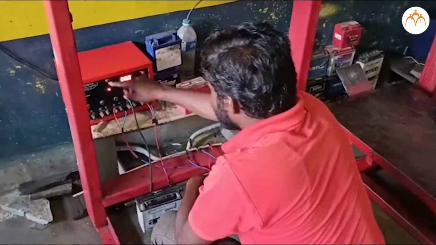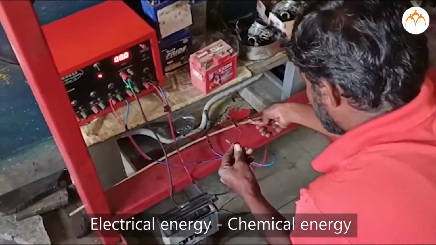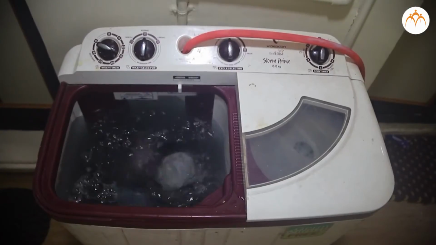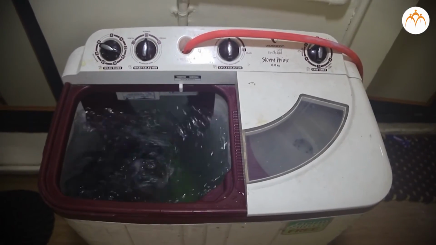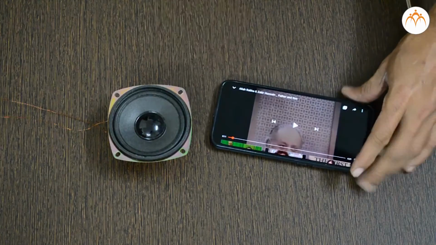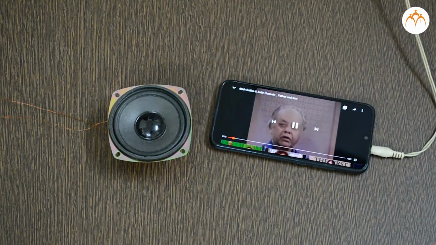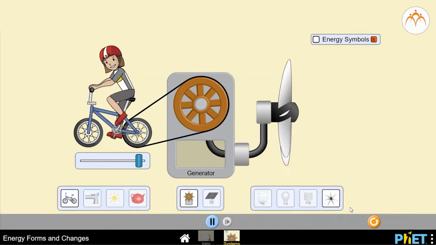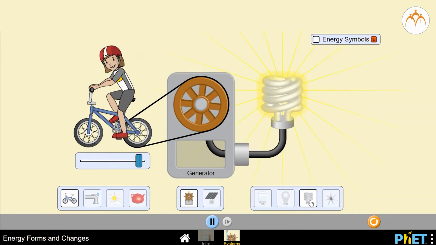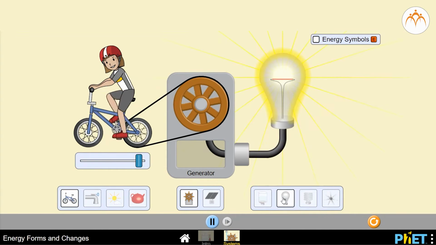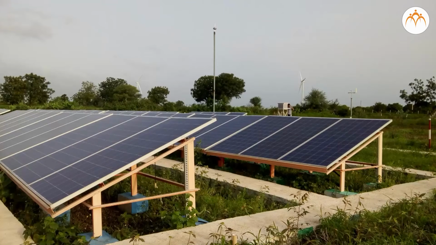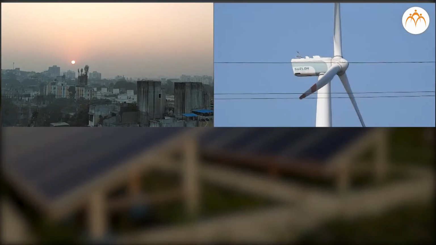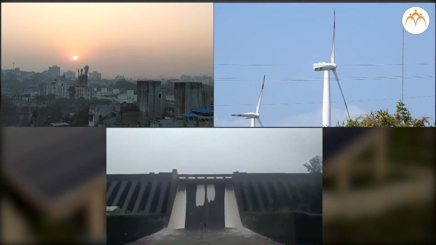We can charge this battery again by storing electrical energy as chemical energy. This washing machine turns electrical energy into movement. This phone turns sound energy into electrical energy and then back to sound at the other end of the line. This bicycle wheel turns a generator producing electrical energy from movement. In many parts of the world, people are trying to use energy directly from the sun as well as from wind and water.